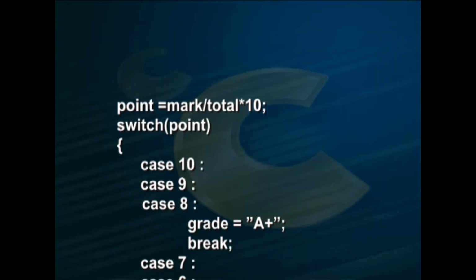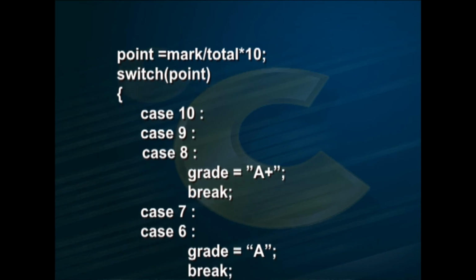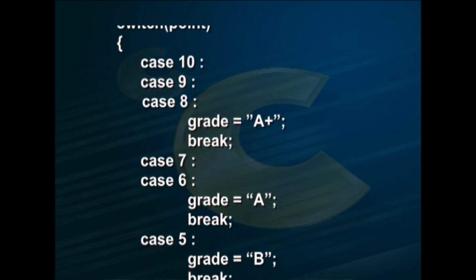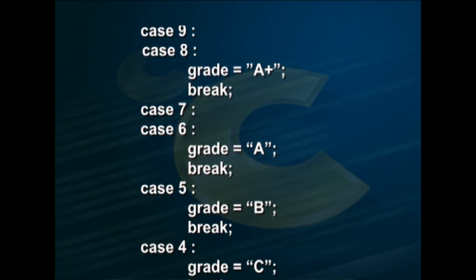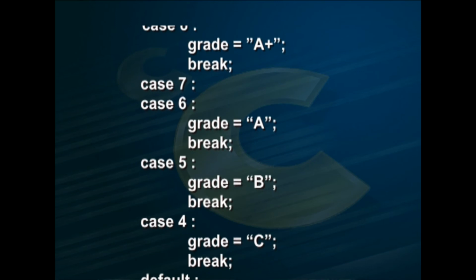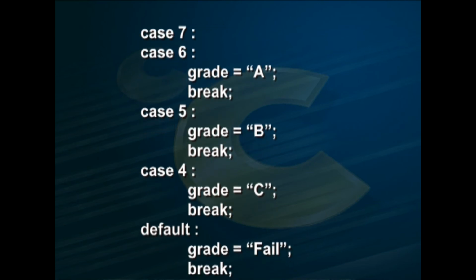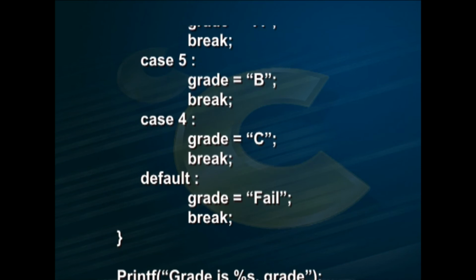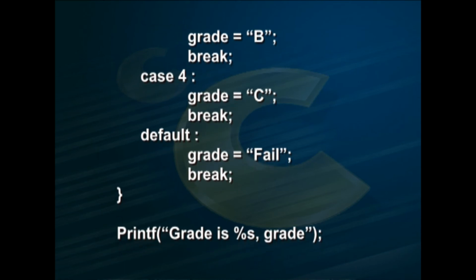the grades of students. point equal to mark divided by total into 10; switch (point) { case 10: case 9: case 8: grade = "A+"; break; case 7: case 6: grade = "A"; break; case 5: grade = "B"; break; case 4: grade = "C"; break; default: grade = "fail"; break; } printf("grade is percentage %s grade").